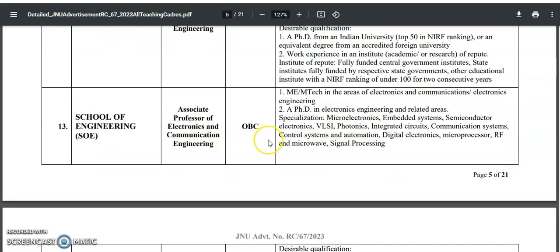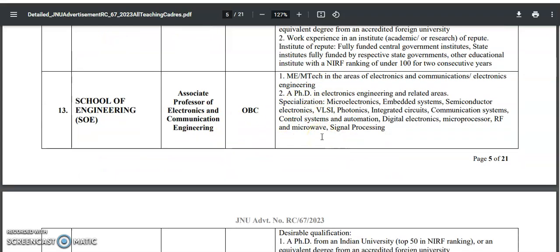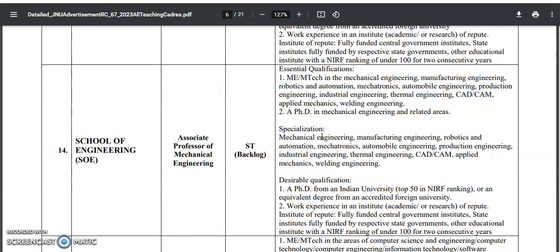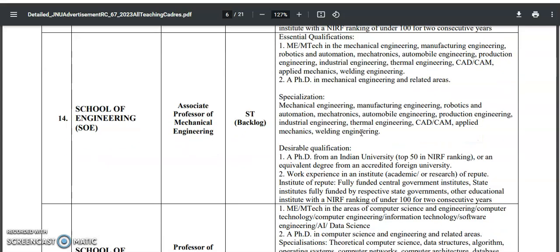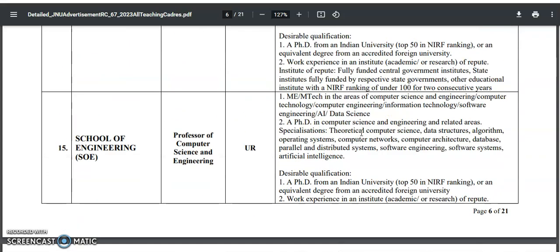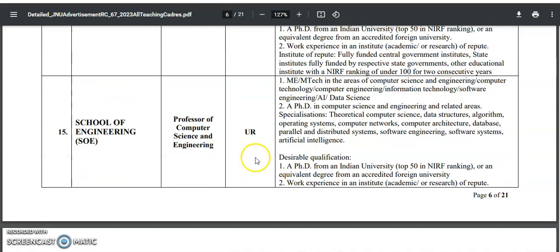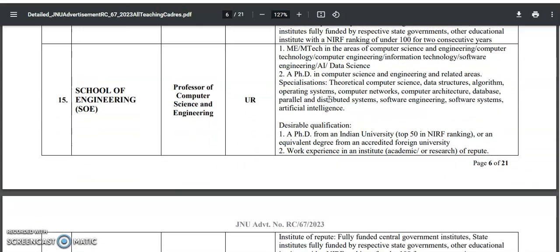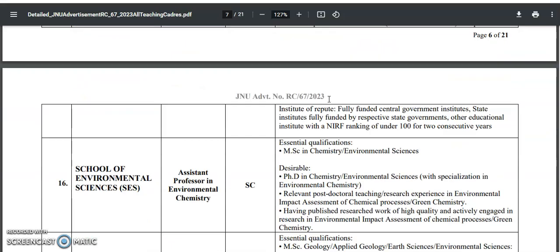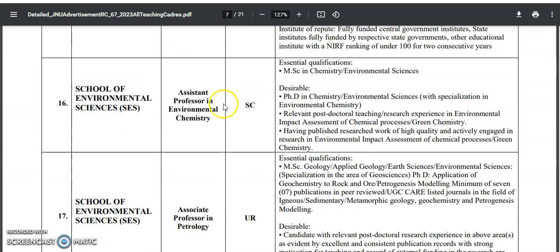Associate professor in electronics and communication, OBC category, MTech plus PhD is required. And in the School of Engineering, associate professor in mechanical engineering, so MTech in industrial, thermal, CAD or CAM, PhD is also required. And professor of computer science and engineering, MTech and PhD, with some publications and work experience is required. And assistant professor in environmental chemistry, so it comes under the environmental sciences.